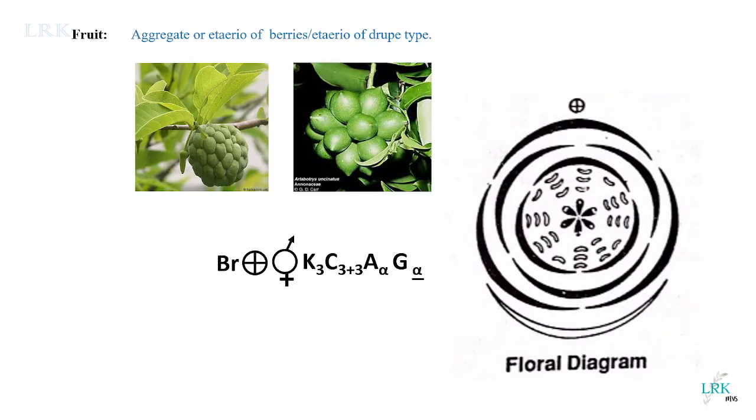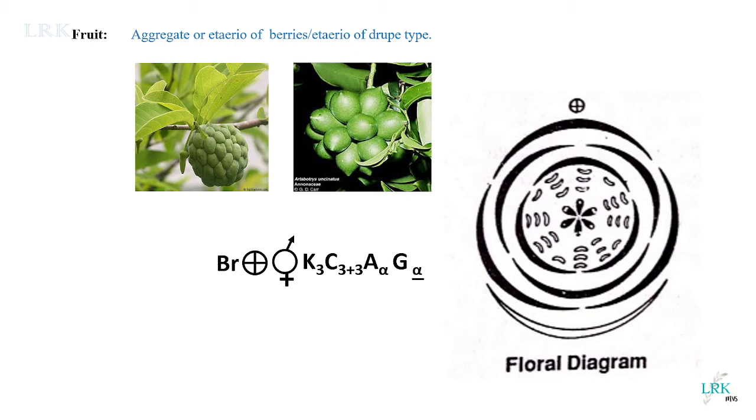Then next comes the pollination. Pollination is by insects. Insect pollination is seen because they have attractive flowers. So these flowers attract the insects, and pollination is carried out by these insects. Fruit. Here the fruits are aggregate fruits. Aggregate fruits are nothing but merging of a number of ovaries in a single flower.